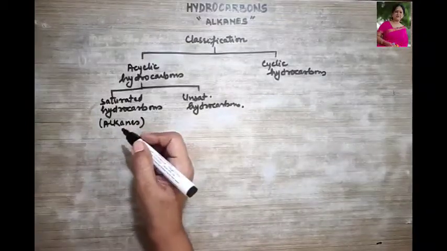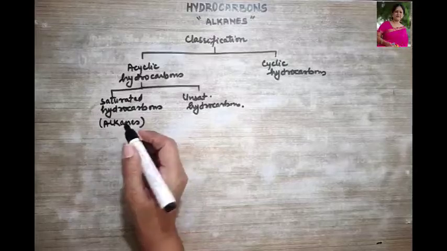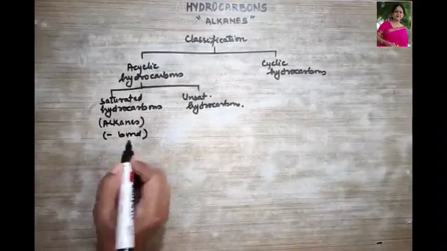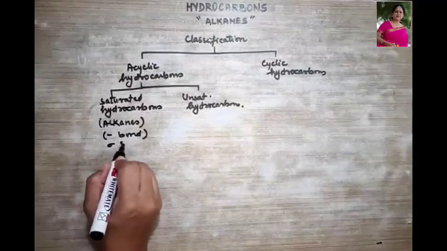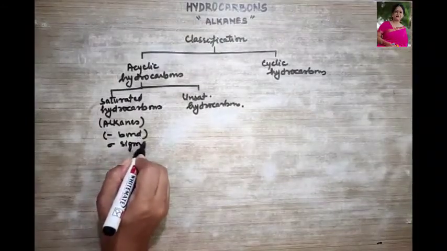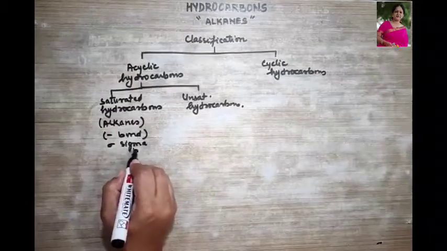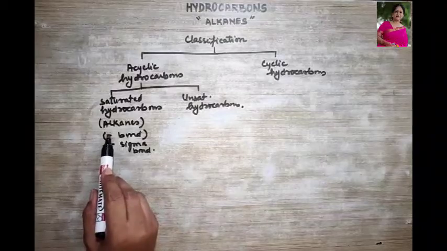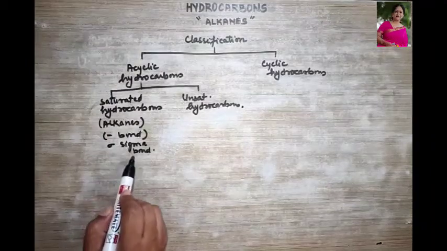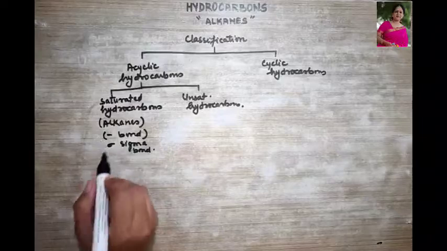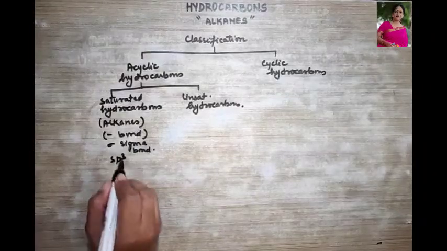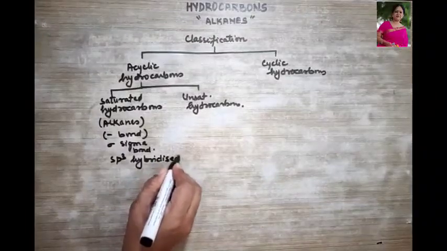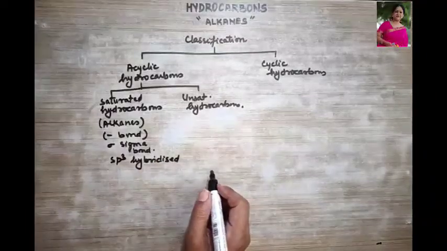So what do we know about alkanes? They have single bonds, and these single bonds are all sigma bonds. Okay, I'm mentioning it over here because you are coming across this bond for the first time. So whenever you get a single bond, it is always a sigma bond, and they always show sp3 hybridization. Okay. How? That I will tell you just now as I proceed explaining.